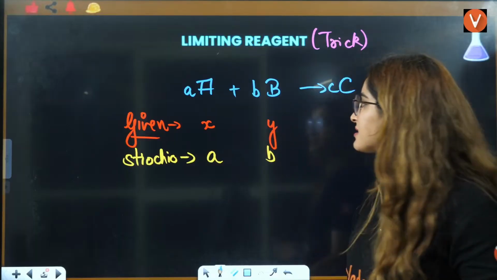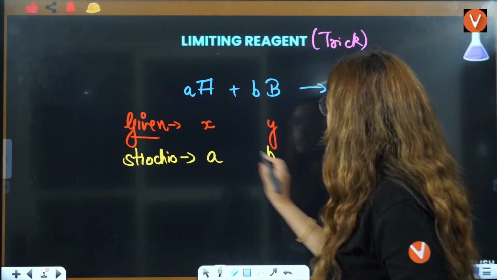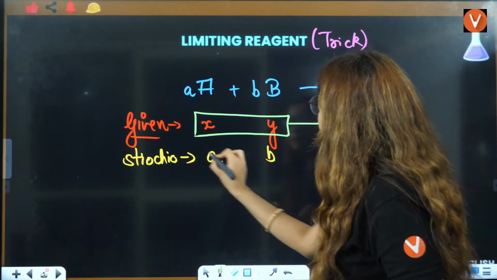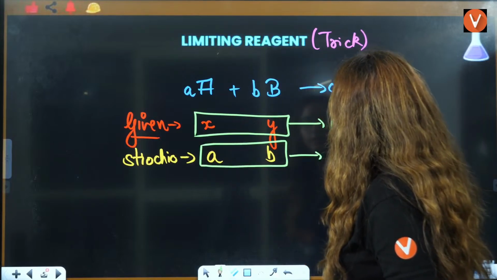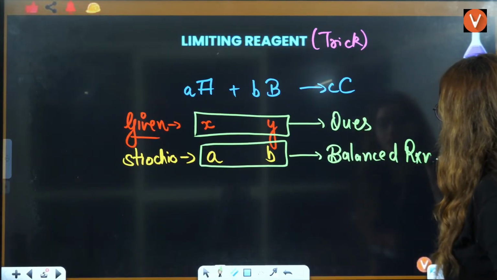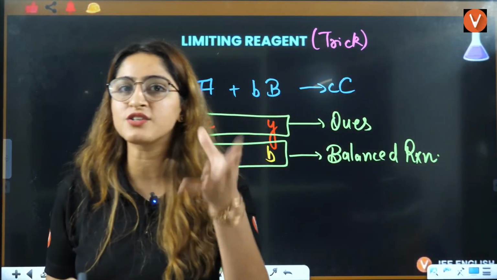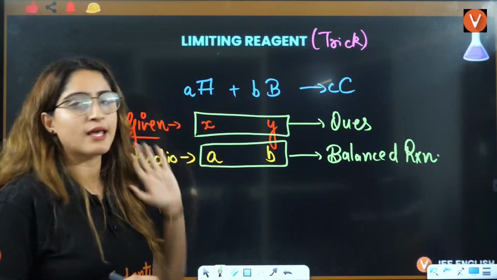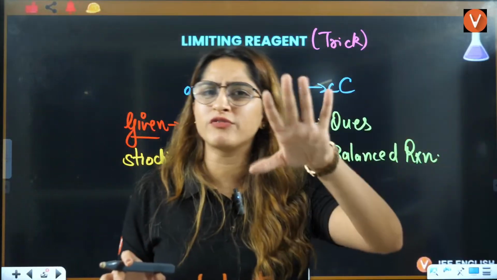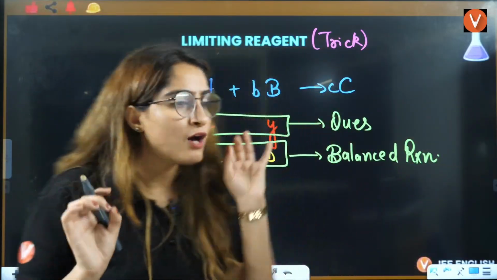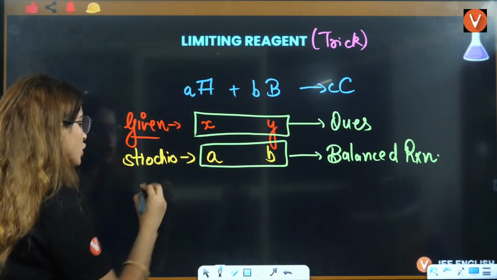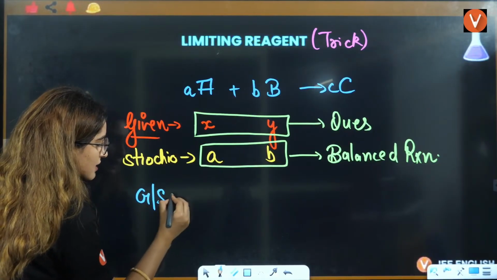The given moles will be given in the question. The stoichiometry you will get to know from the balanced reaction. One is your balanced reaction that will give you the stoichiometry. The other is that in the question they will give you the number of moles of the reactants. Now, the simple way to find the limiting reagent is you will just use G divided by S.